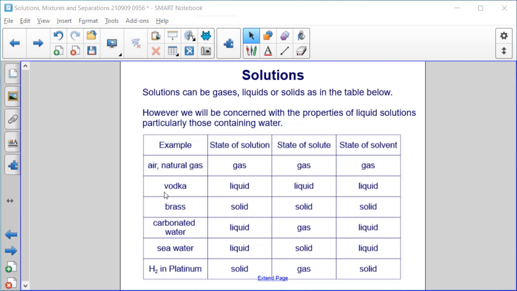Vodka is a solution of liquids. Brass is a mixture of two solids in solution. Carbonated water is liquid and gas to form a liquid solution. Seawater is liquid and solid to form a liquid solution. And hydrogen gas and platinum metal, gas and solid, with an overall solid state of the solution. So these types of solutions can come in many forms and states of matter, but again, we're going to focus mostly on liquid solutions, particularly those containing water.